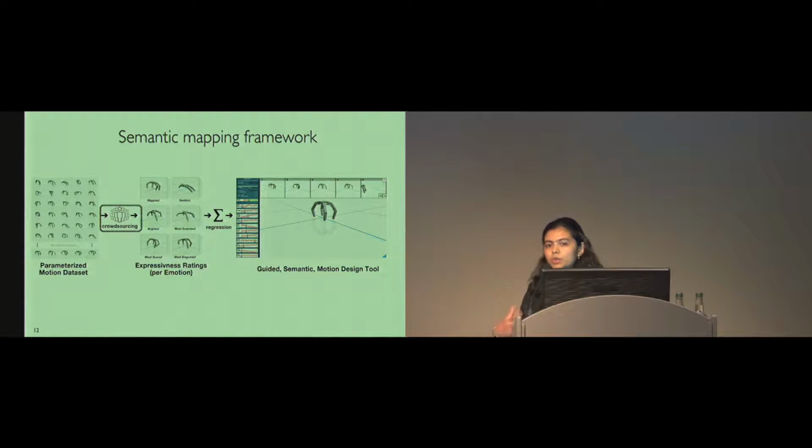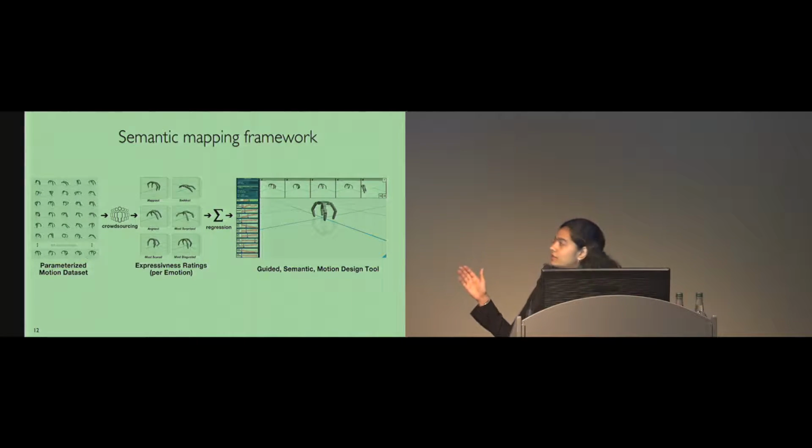Crowdsourcing gives us expression quality ratings for the motions in our dataset, and we do this for each and every expression category that we are interested in. So these are the 6 emotion categories in our case. Then we use regression analysis to map the expression quality ratings that we obtain from crowdsourcing to the low-level motion parameters. The functions that we get out of regression can then be used at design time to provide guidance.